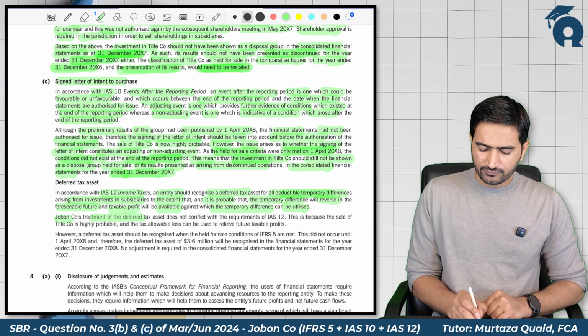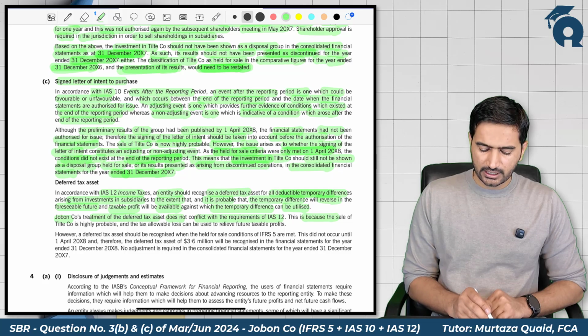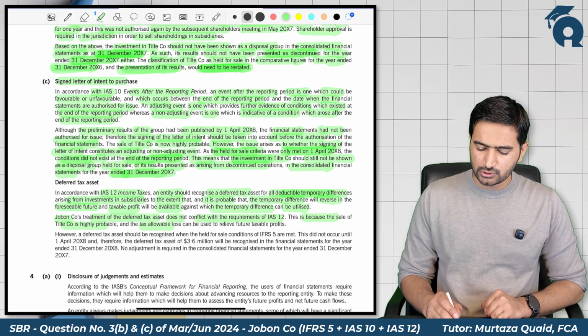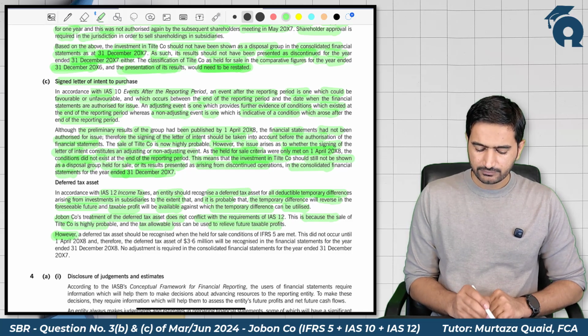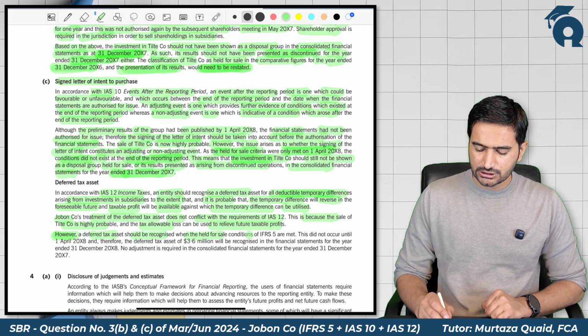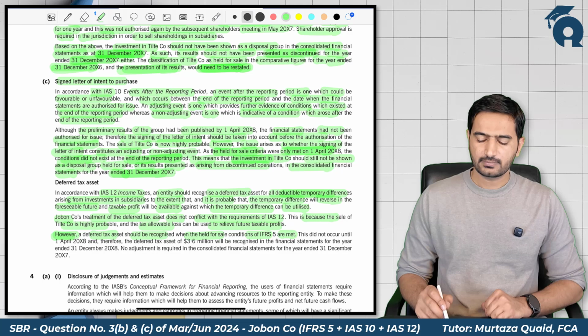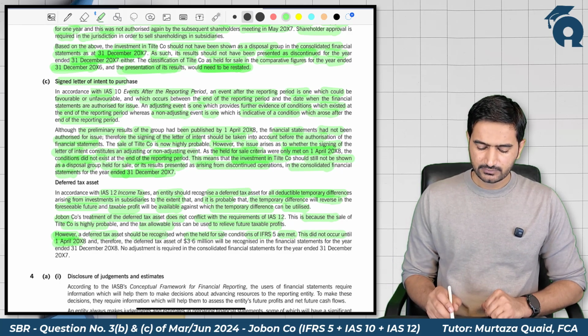The company's treatment of deferred tax asset does not conflict with the requirement of IAS 12. This is because the sale of the title company is highly probable, and the tax allowable loss can be used to relieve future taxable profit. However, the deferred tax asset should be recognized when the held for sale conditions of IFRS 5 are met, and this did not occur until 1st April 2008.